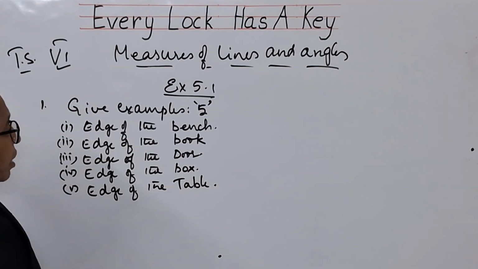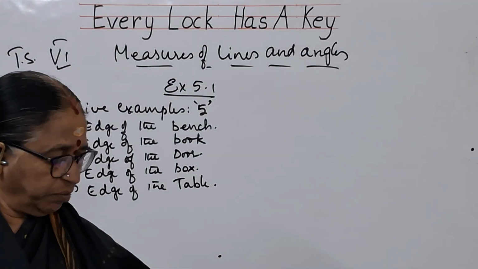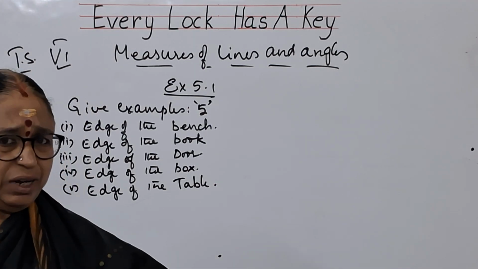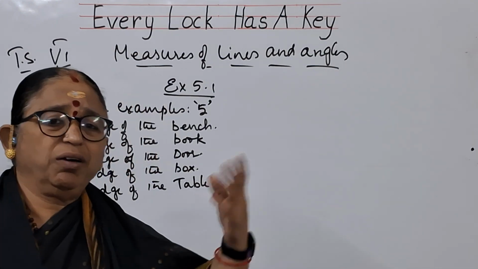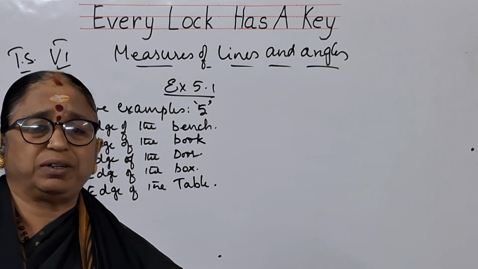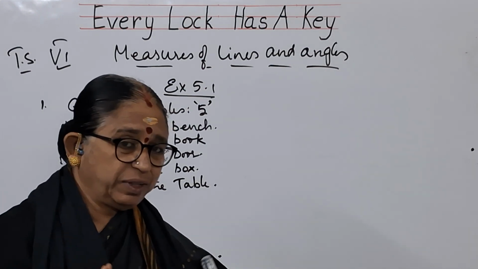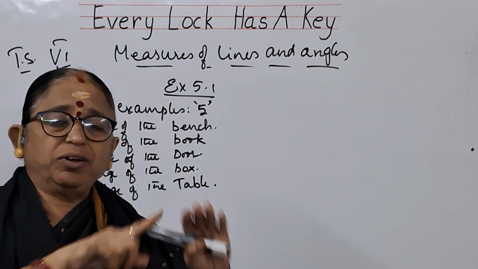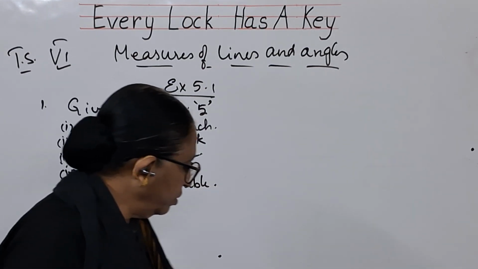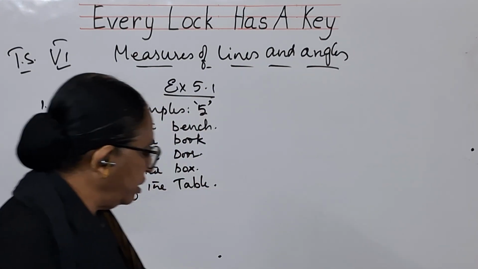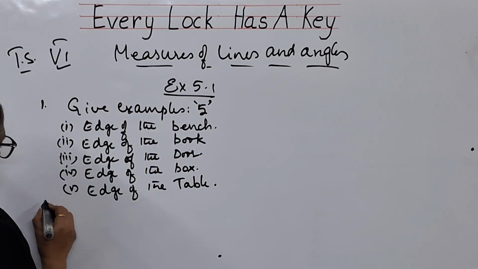Your table or your teacher's table, you can measure the edge of the table. You can write, see, these are only as an example. They have given 1, I have given 5. Your wish. You can write anything, but observe that they should be in a straight line, not in a crooked line. Now, second one, why is it better to use a divider?